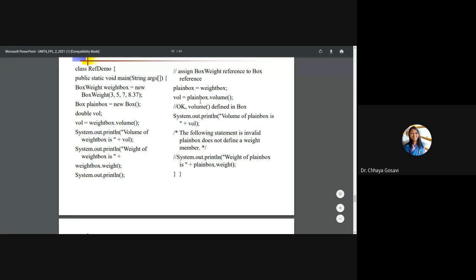But if you try to access a variable which is defined in the child class, which is not there in the parent class, it will throw an error. The following statement is invalid. Plain box does not define the weight member. Or I can show you with this current figure and rectangle example.